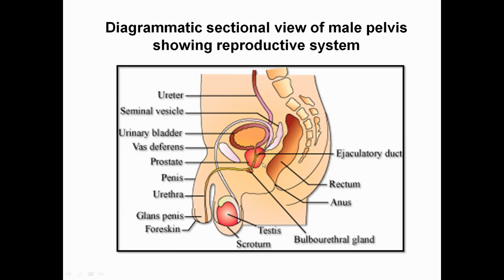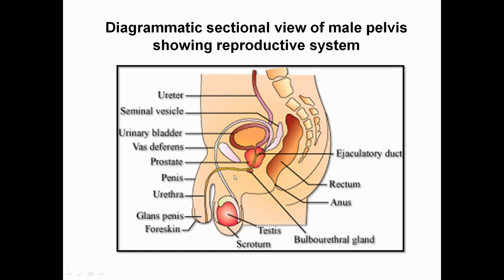You can easily notice the testes, which are stored in the sac-like structure, which is referred to as scrotum, and here you can see the vas deferens going into the urethra.